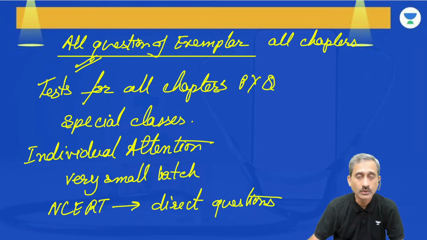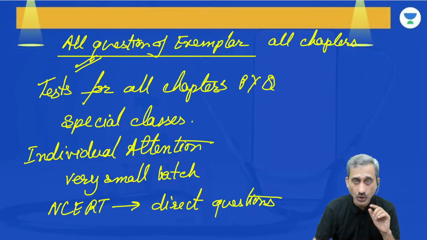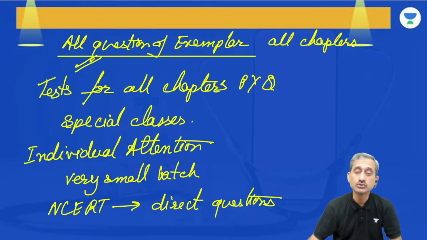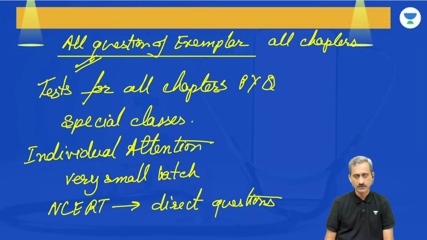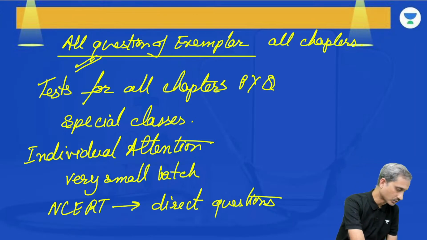Okay, so we are going to do all the exemplar questions. We are going to do the test for all the PYQs. We are having the special classes, and we have a huge number of questions on a specific website. Only two people have joined that website. The other people have not joined it. Why have you not joined the website? I don't know. Tirthraj, you also have not joined the website.